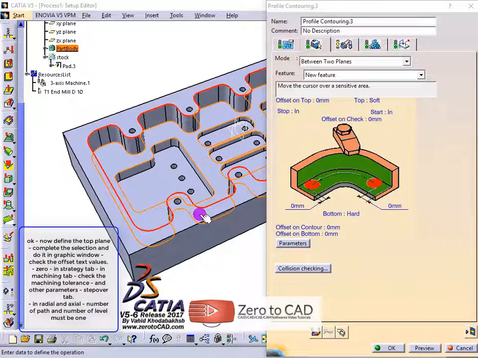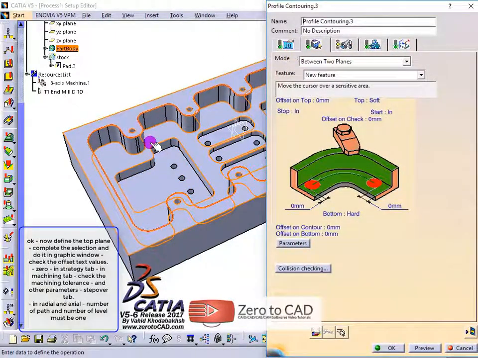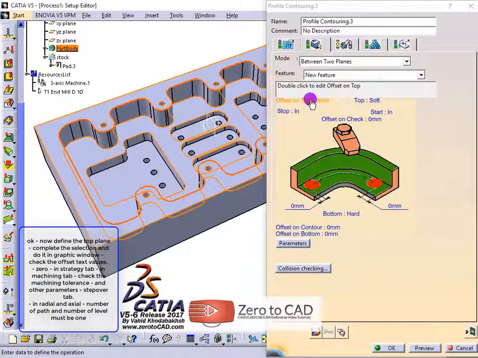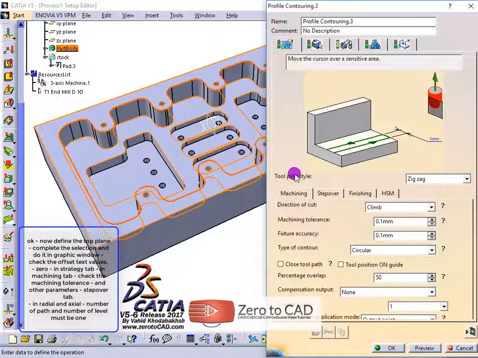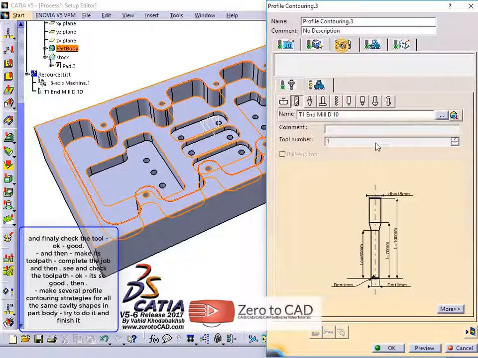OK, now define the top plane, complete the selection and do it in the graphic window. Check the offset text values, 0. In the Strategy tab, in the Machining tab, check the machining tolerance, and other parameters, step over tab. In Radial and Axial, number of paths and number of levels must be 1, and finally check the tool.